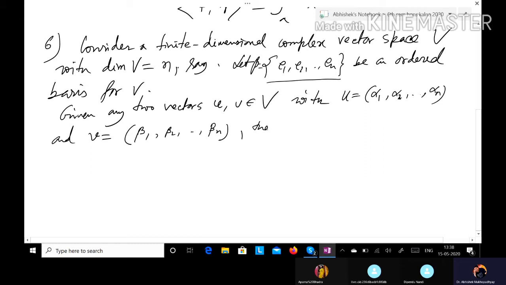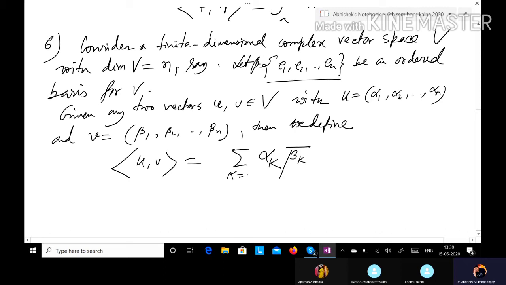Then for these 2 vectors we define the inner product <u, v> to be the sum of alpha k times beta k bar, where k equals 1 to n.